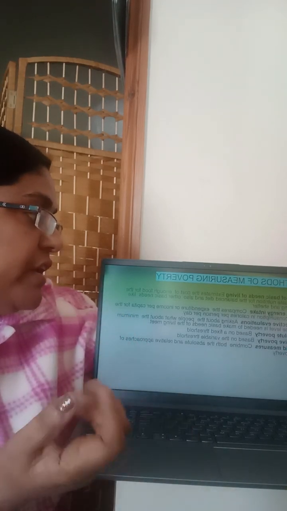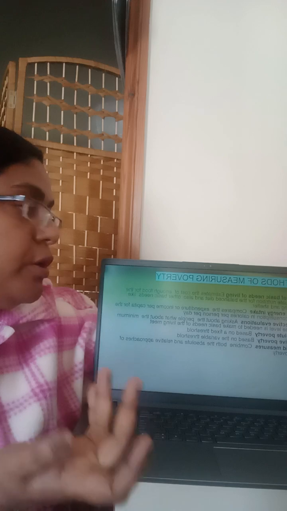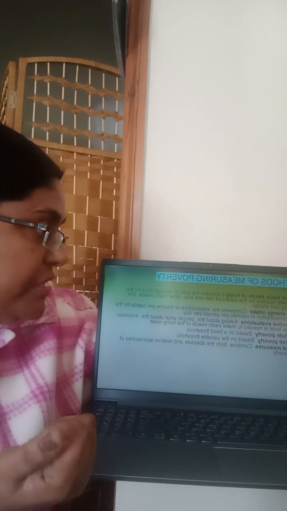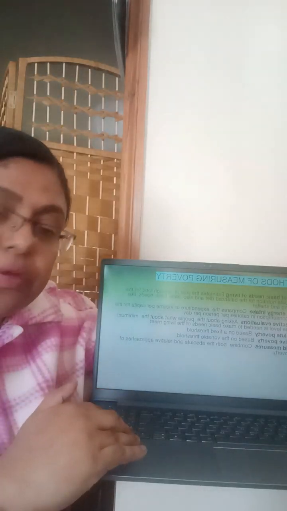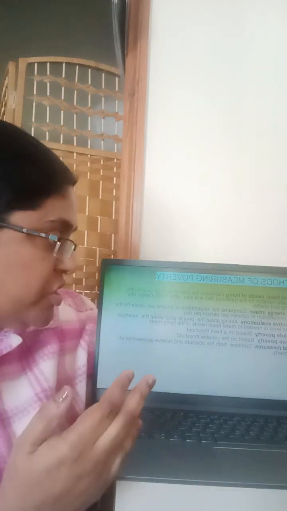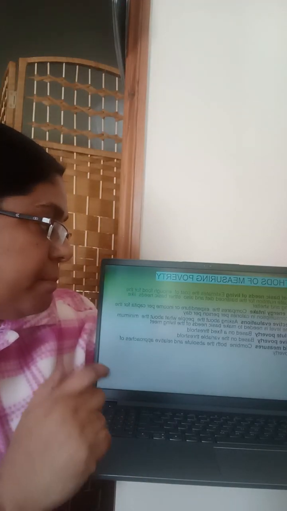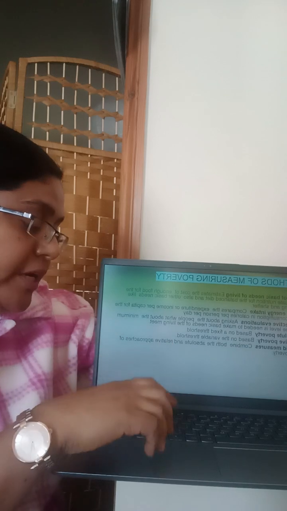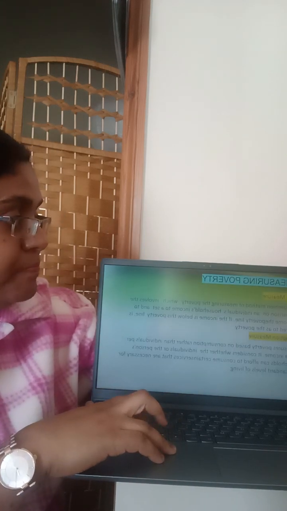And the subjective analysis is asking people about the minimum income levels and so on. Then absolute poverty is based on a fixed threshold, and relative poverty is based upon a variable threshold. When the economy of the country is improving, even the relative poverty will have a tremendous change. Then hybrid measures, comparing both relative and absolute poverty.